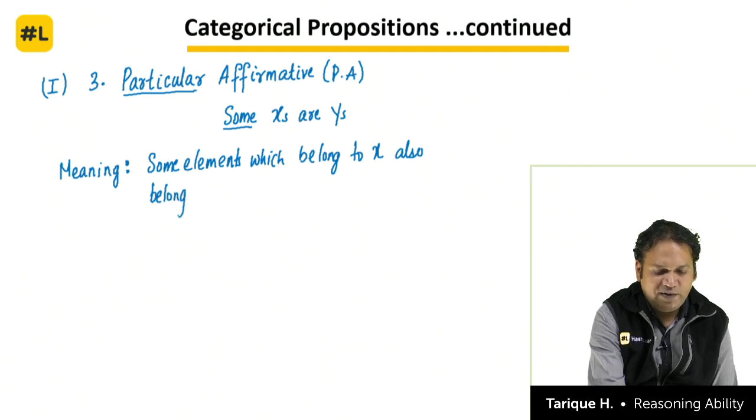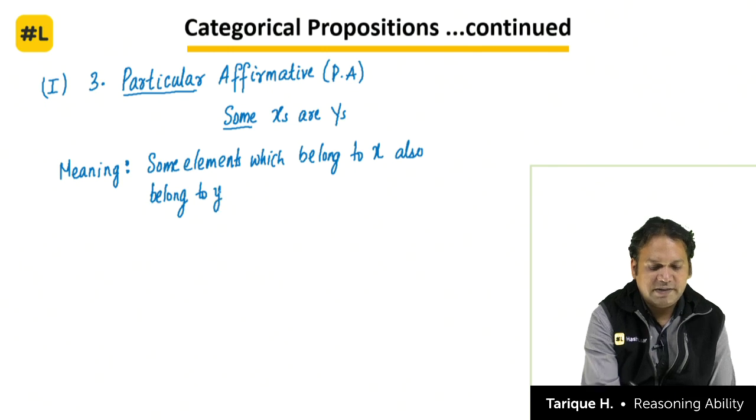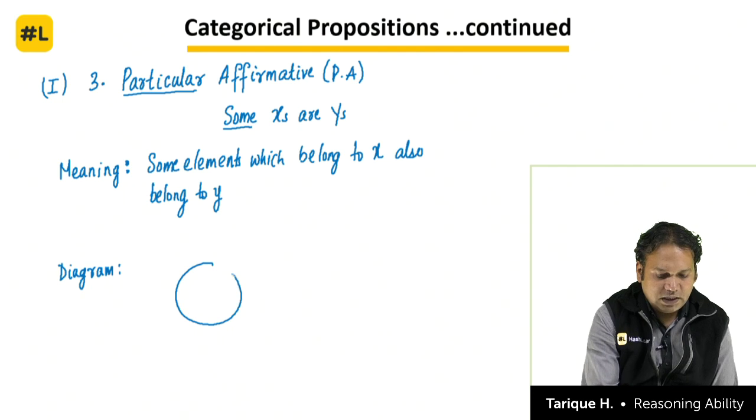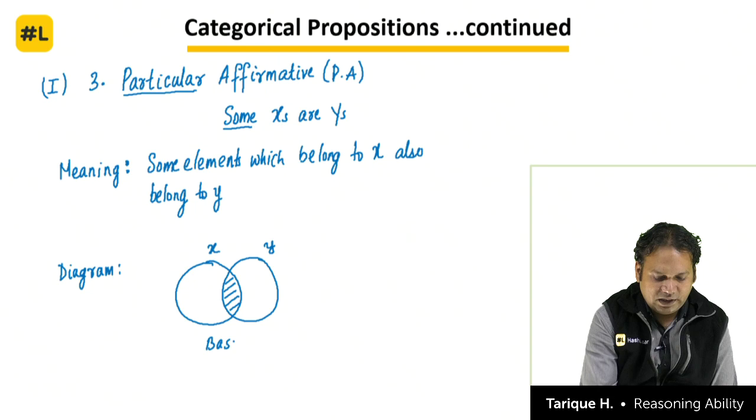Clear? So there is an overlap between x and y. So very simple to understand. Next thing to understand is the diagram. So how do you make the diagram? X is one circle and y is another circle, and some x's are y's. This is our basic diagram. This is what we make while solving the question.